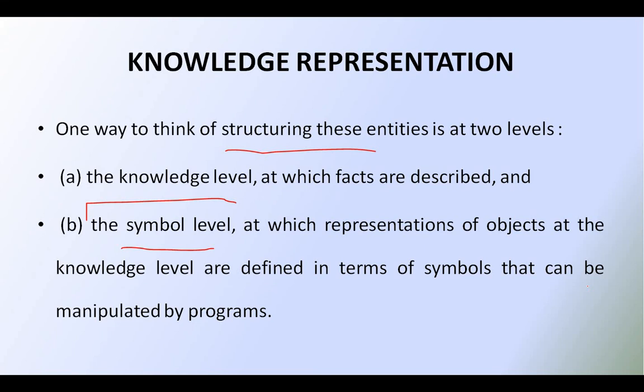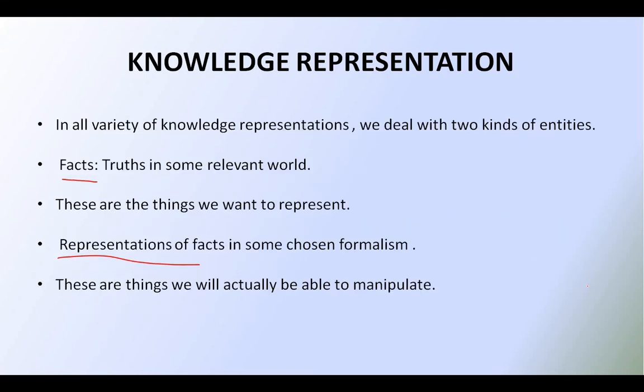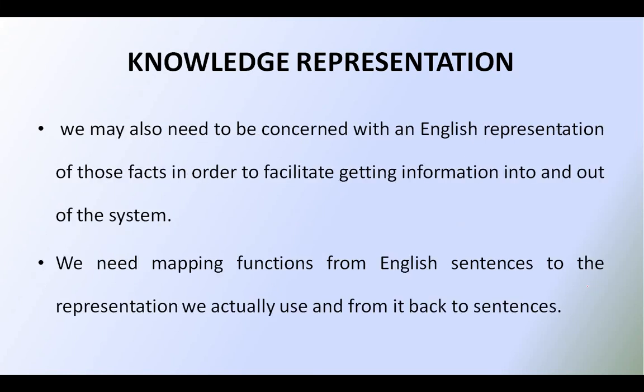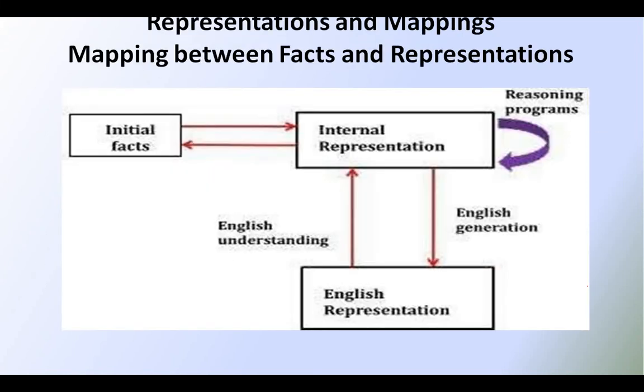Okay, and we can structure these two entities also at the knowledge level as well as the symbol level. At the knowledge level, we represent these in the form of facts, and at the symbol level, we represent these in the form of some sort of objects and their relationships. So these two are different kinds of entities, like facts and the representations. Okay, the knowledge and how the knowledge can be represented. Now we see how these two can be represented. In the pictorial diagram we see how these two can be represented.